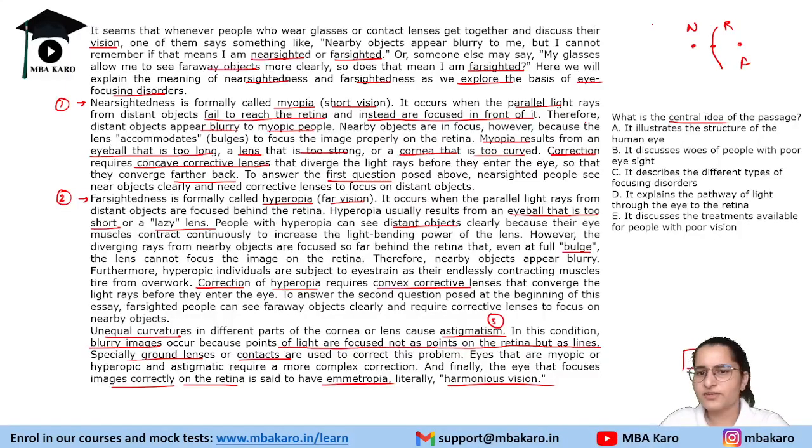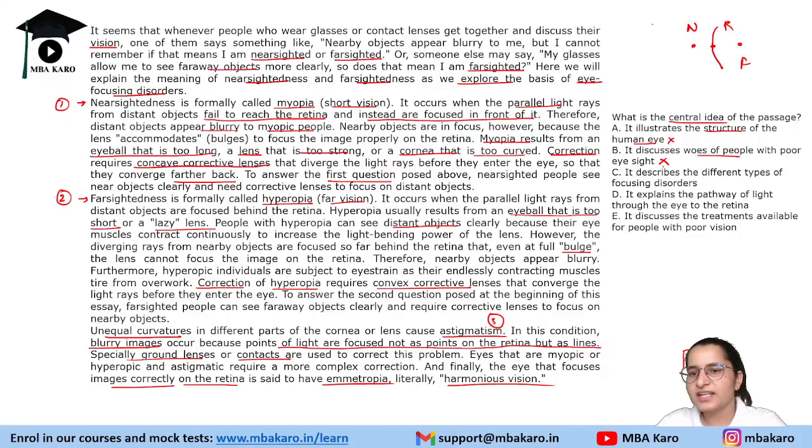Now, what is the central idea of the passage? We have read and understood everything. Option A says it illustrates the structure of the human eye. No, it is not illustrating the structure of the human eye. Nothing is mentioned about structure. It is just talking about how the image has to be formed on the retina. B says it discusses views of people with poor eyesight. No, that is just the question at the start, not the entire passage.